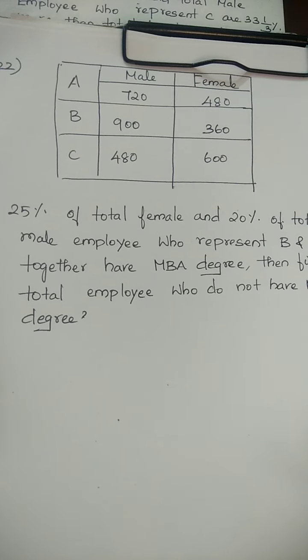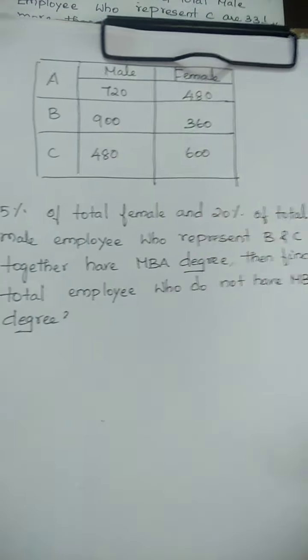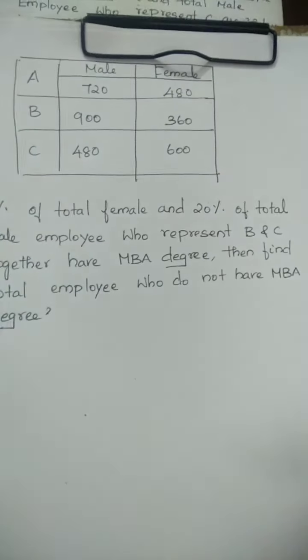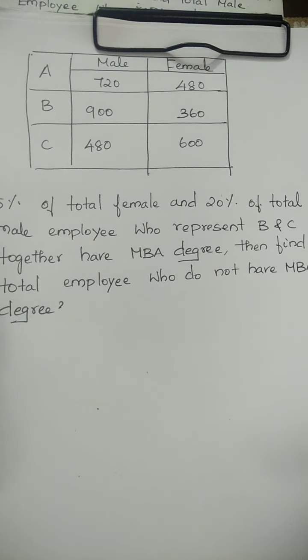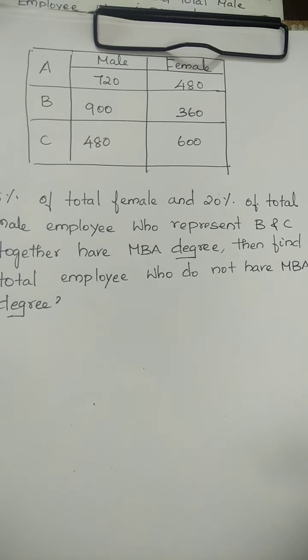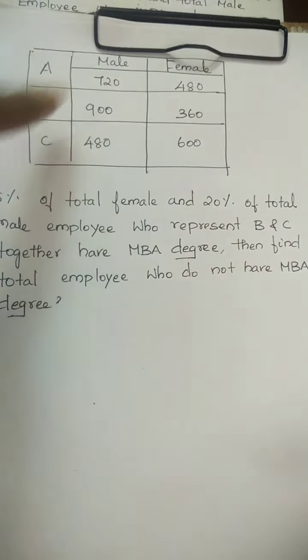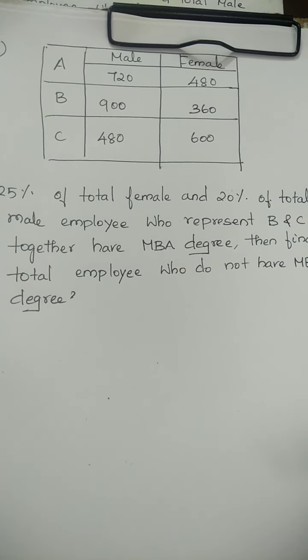Now the 22nd question: 25% of total female and 20% of total male employees who represent B and C together have an MBA degree.